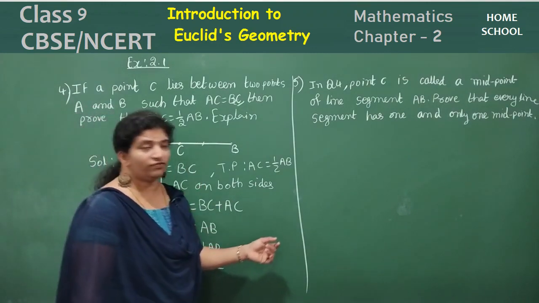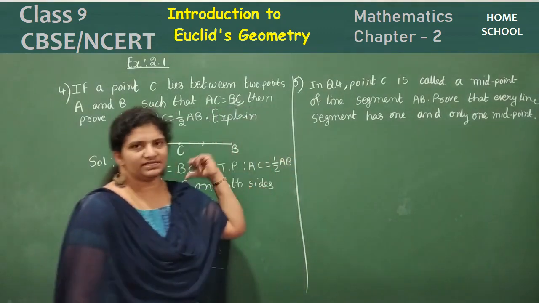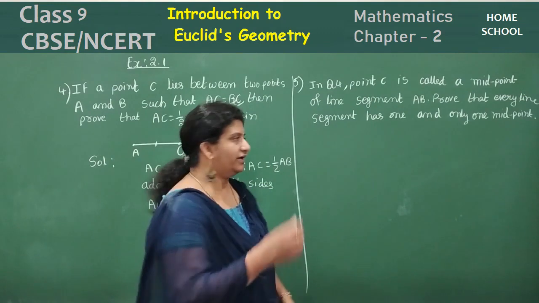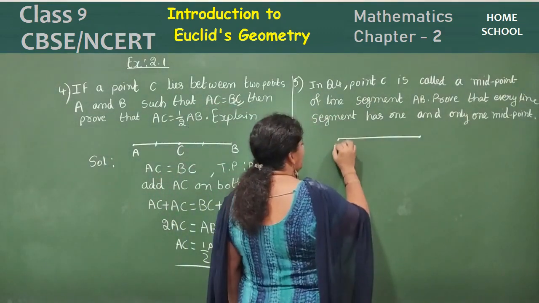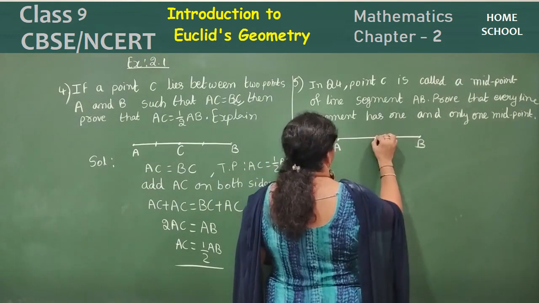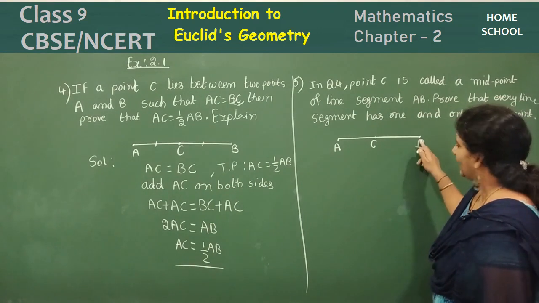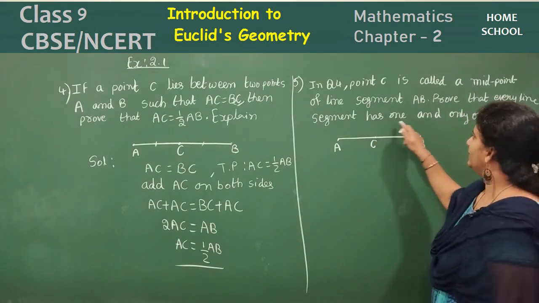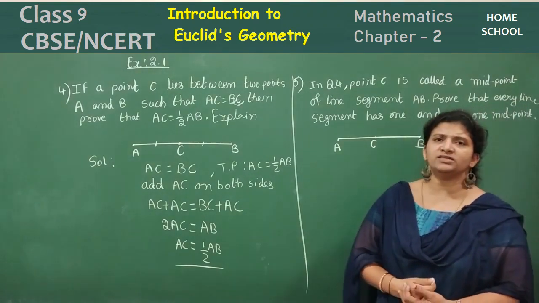So let's shift to the fifth one, question 4, this one only. Point C is called a midpoint, right? When they are equal, we call it a midpoint, of a line segment AB. Prove that every line segment has one and only one midpoint. How can you prove this?